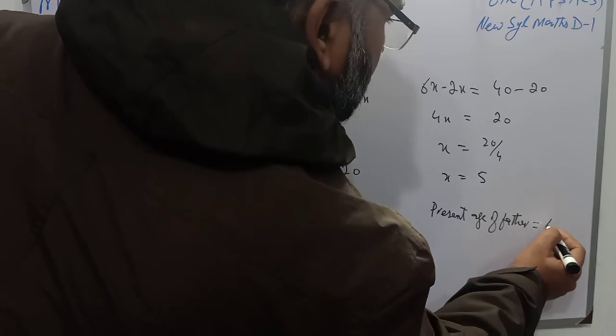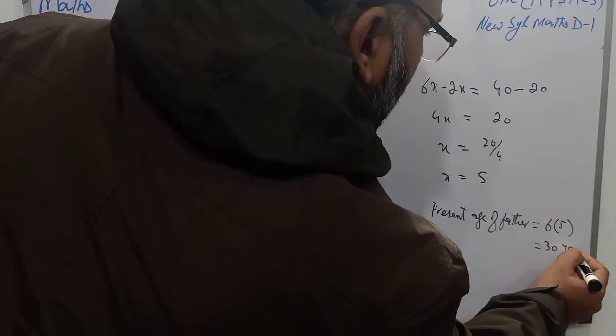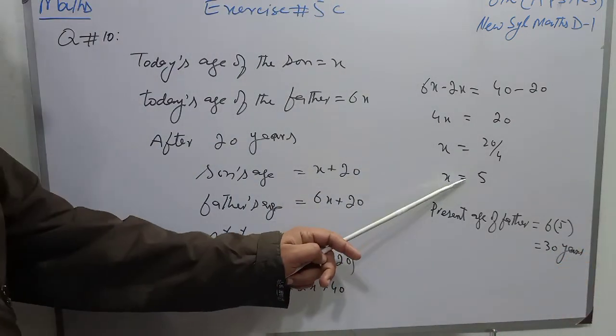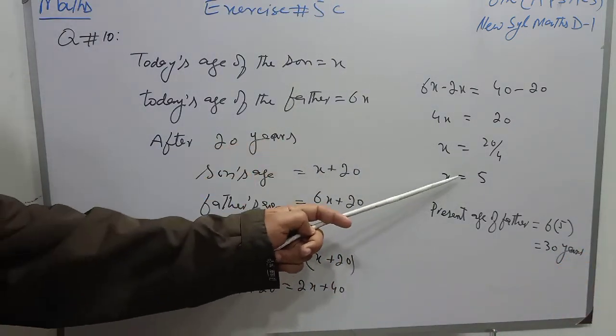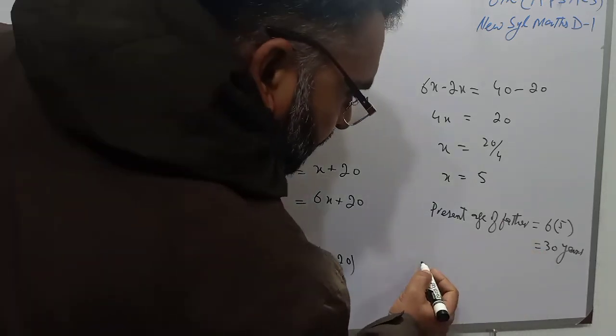So students, the present age of the son is 5 years and the present age of the father will be 6 into 5, that means 30 years. So when his son was born, the father's age was 25 years.